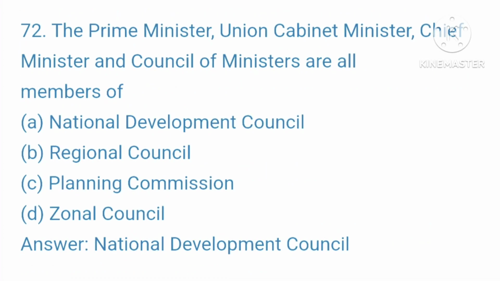72. The Prime Minister, Union Cabinet Minister, Chief Minister and Council of Ministers are all members of A. National Development Council. B. Regional Council. C. Planning Commission. D. Zonal Council. Your right answer is National Development Council.